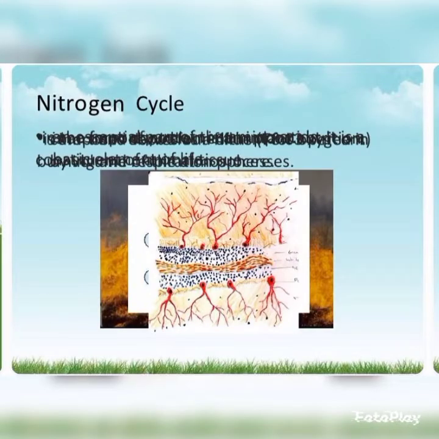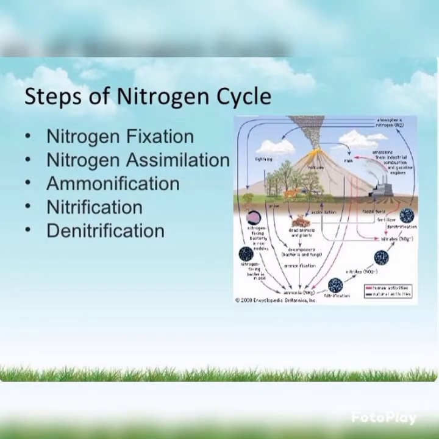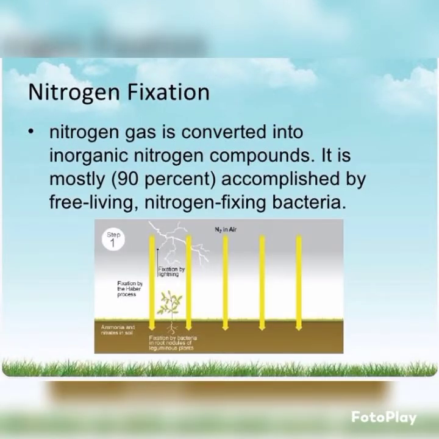Nitrogen cycle. The nitrogen cycle is a natural cycle process in the course of which atmospheric nitrogen enters the soil and becomes part of living organisms. Steps of the nitrogen cycle: nitrogen fixation, nitrogen assimilation, ammonification, nitrification, denitrification. Nitrogen fixation: nitrogen gas is converted into inorganic nitrogen compounds.